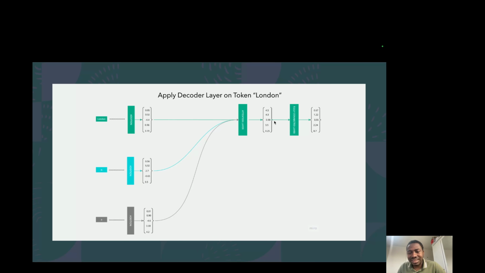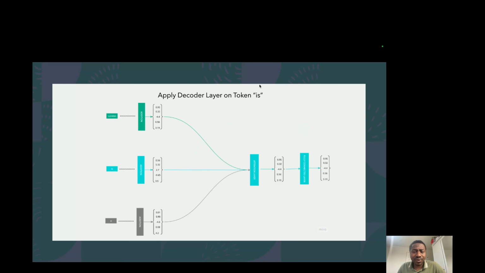The output then gets passed to the fully connected layer, which gives another transformation of the input. Notice that it's only the attention layer where we pass all of them together. In the fully connected layer, the output of the attention layer for London just goes straight in, because each individual word flows to the fully connected layer individually, while the attention layer is where all of them get mixed up.